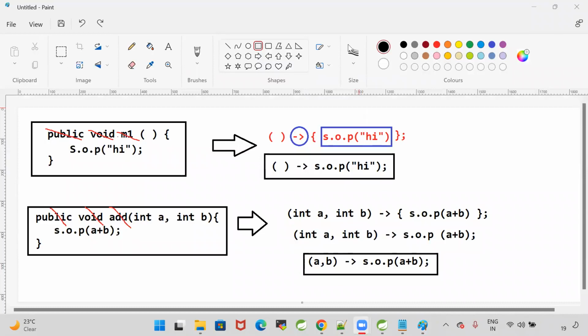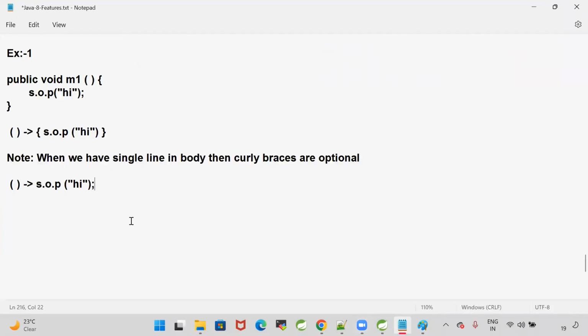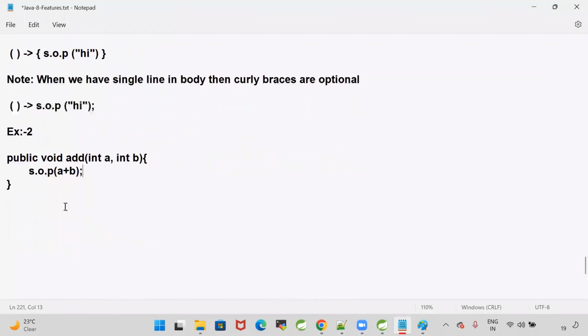Are you guys able to understand how to write the lambda now? Yeah, so second example here, I'm taking this example 2. In example 2, I have taken a method, public void add(int a, int b). Here I'm taking System.out.println(a + b). What is the equivalent lambda for this? Here I'm taking int a, int b.